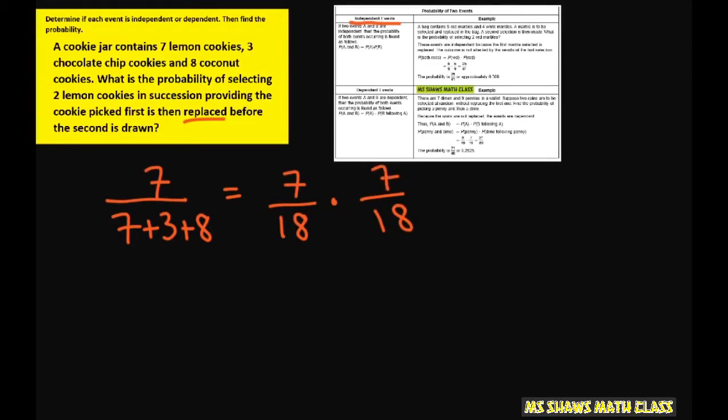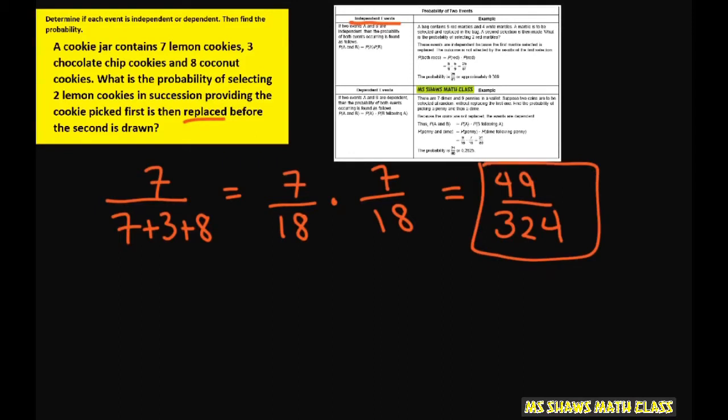So what we're going to get is you multiply these out and you get 49. 18 times 18 is 324. And that doesn't reduce. So that is your final answer. And that is called an independent event because the denominator didn't change and neither did the numerator.